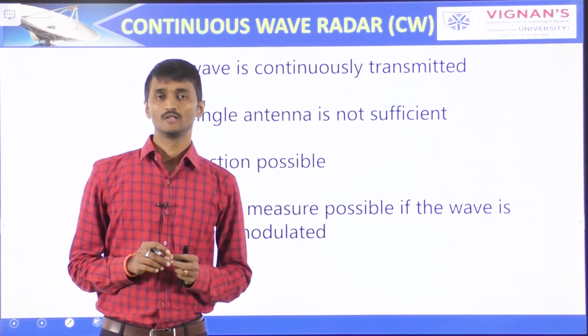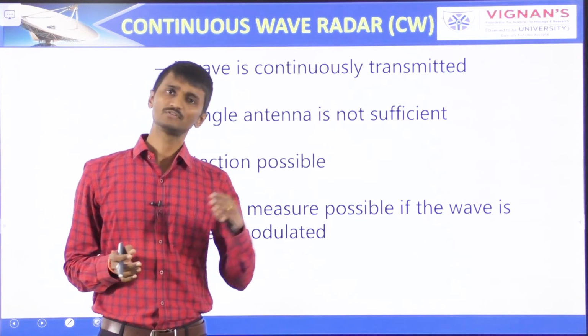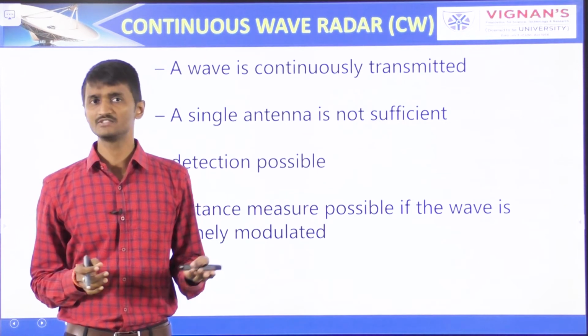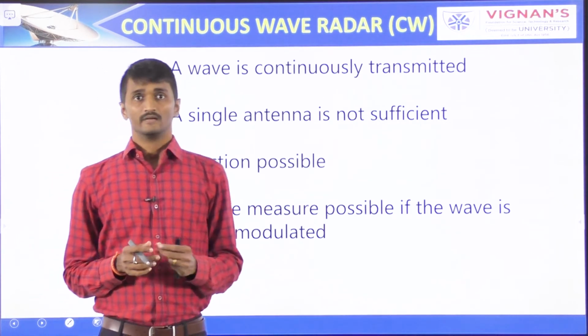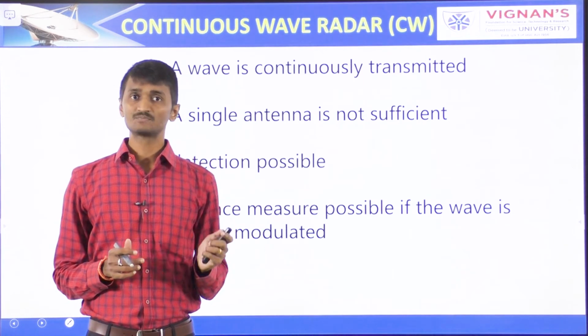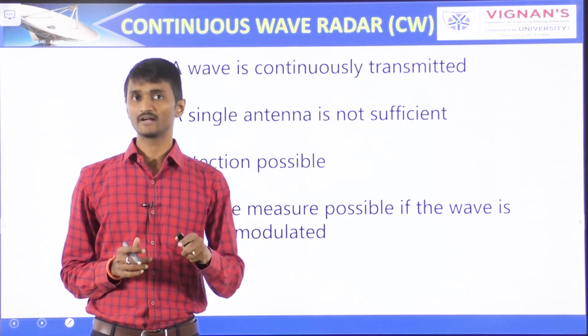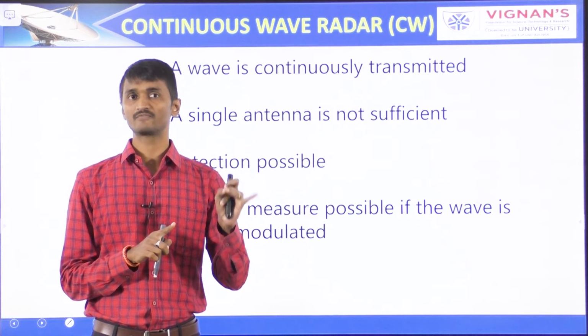So this radar requires two antennas, among which one antenna is used for transmitting the signal and the other antenna is used for receiving the signal. It measures not only the speed of the target but also the distance of the target from the radar.